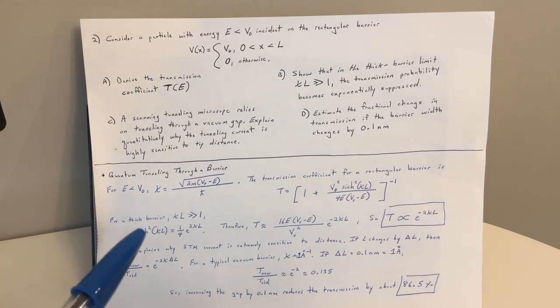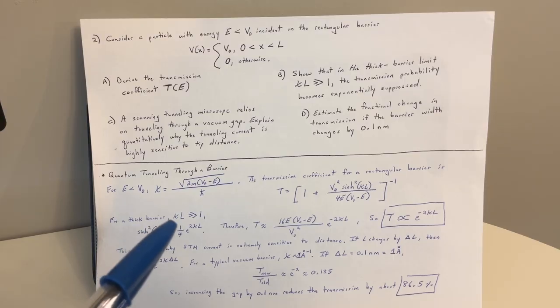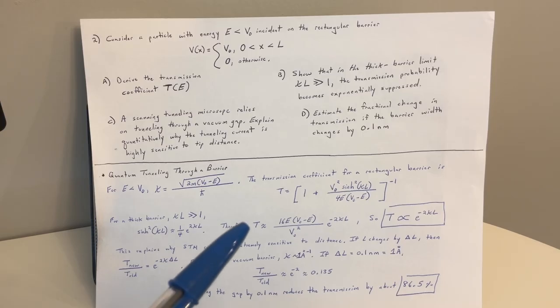And for a thick barrier, kappa L is much greater than 1. Hyperbolic sine squared of kappa L is about 1/4 e to the 2 kappa L. Therefore, our T is about 16E times the quantity V naught minus E over V naught squared, times e to the negative 2 kappa L. So T is proportional to e to the negative 2 kappa L. And we'll go over that on the second page in more detail with the intermediary steps.